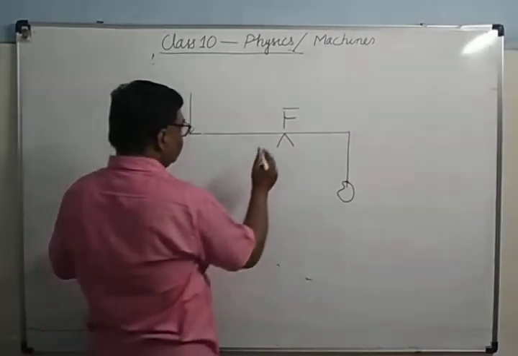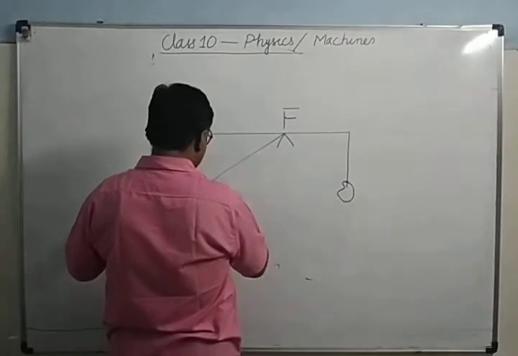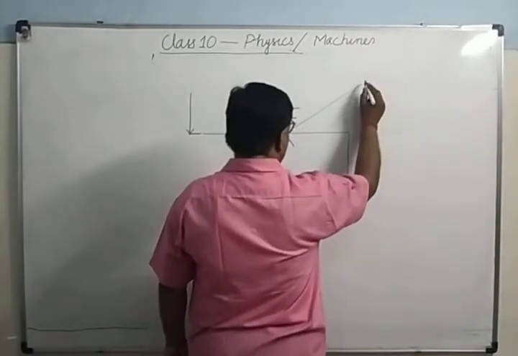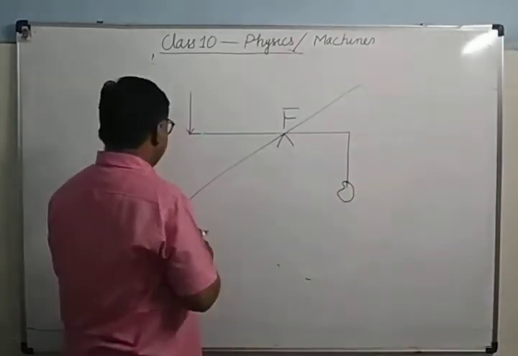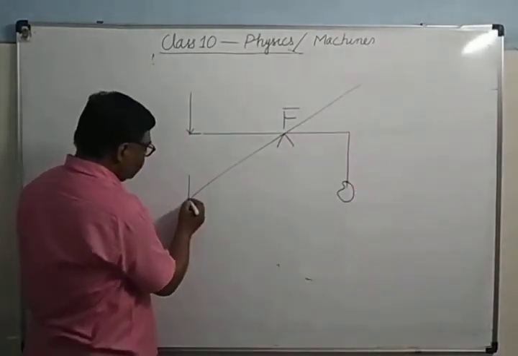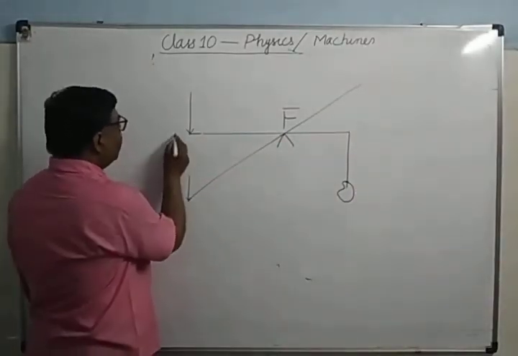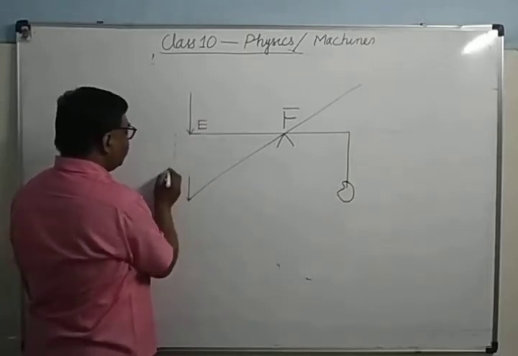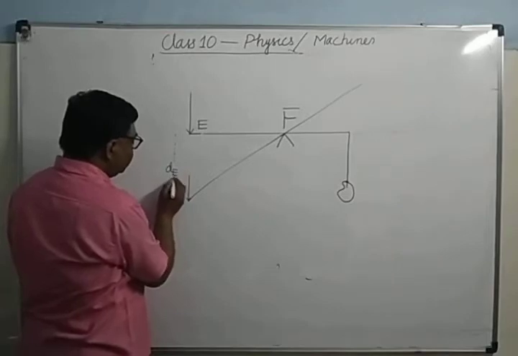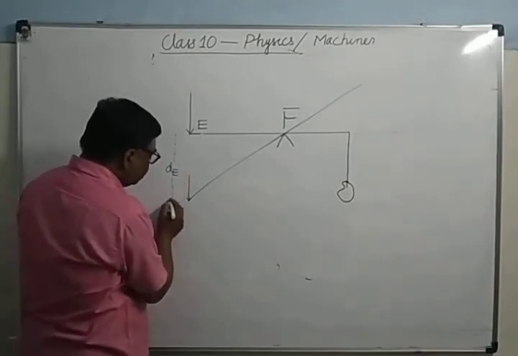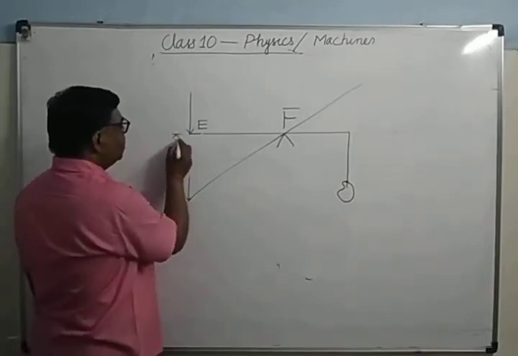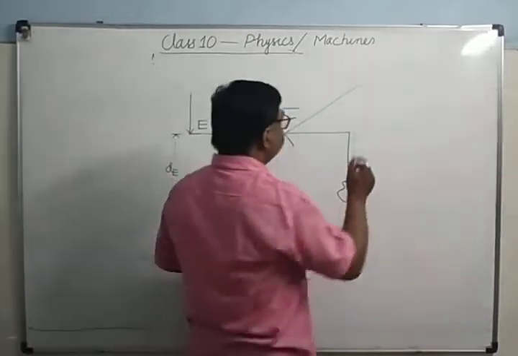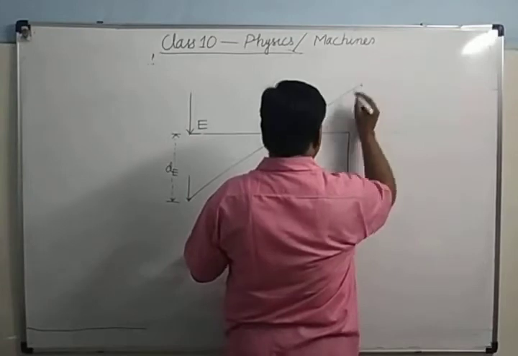Here effort is moving by this distance. Effort is moving by this distance. And how much distance is the load moving in the same time?